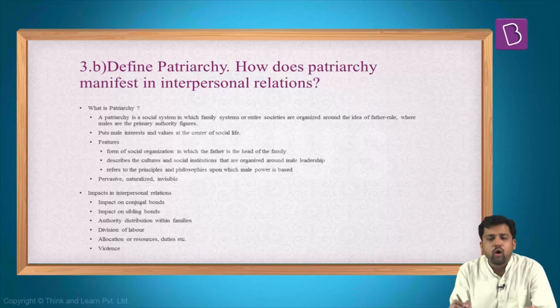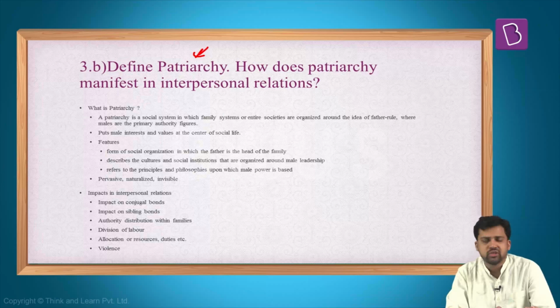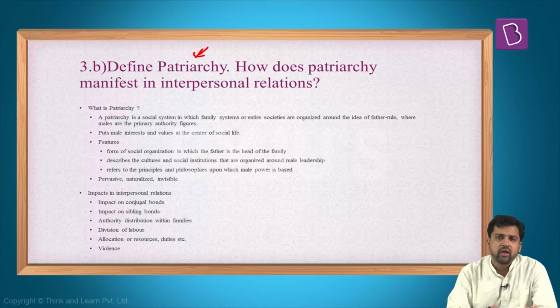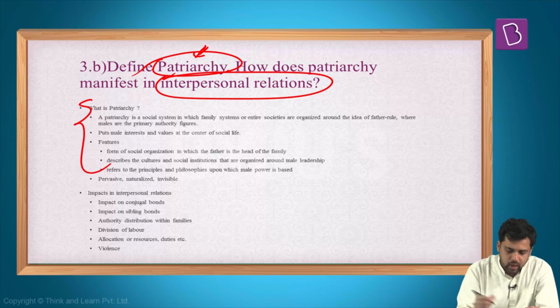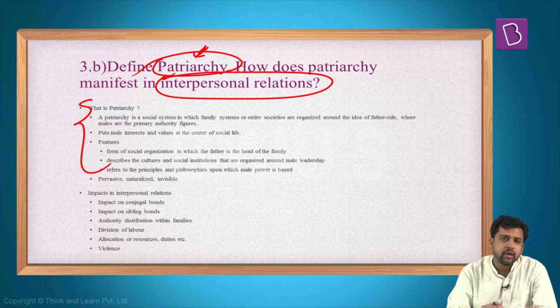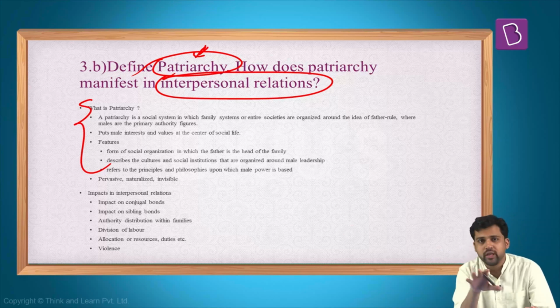Now the next question. Define patriarchy. How does patriarchy manifest in interpersonal relations? This again is not a very difficult question to answer. If you understand stratification, in the social stratification chapter you also talk about the gender dimensions. So you can answer patriarchy from that point of view. One dimension is understanding patriarchy. The second is interpersonal relations. What is patriarchy? Here we are referring to authority structures. Who has authority? If male members dominate and exercise authority, then it is a patriarchal structure.